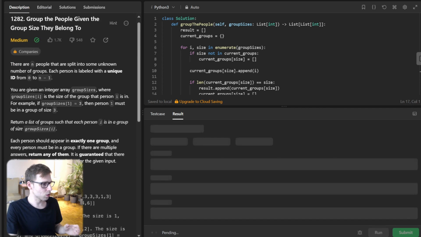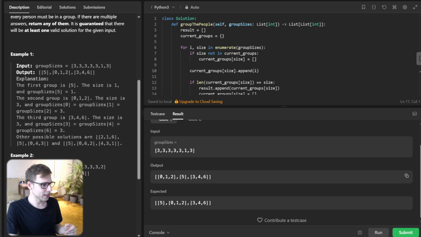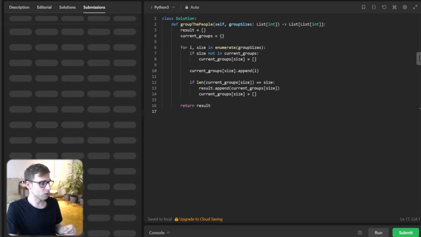So let's run it to verify it's working for the mentioned test case. [2, 1, 2], [5], [3, 4, 6], all working perfectly. We can also submit it for unseen test cases to verify.